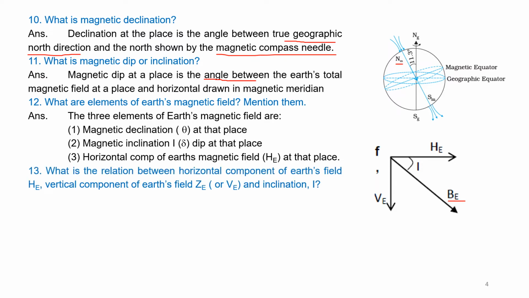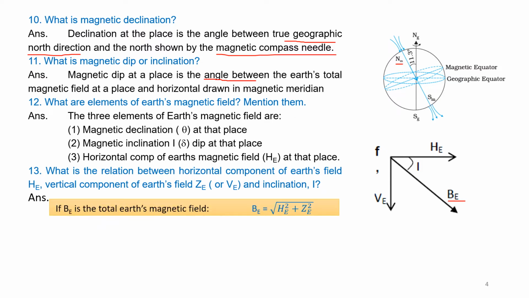Question number 13. What is the relation between horizontal component, that is HE, and vertical component ZE and inclination I? So he is asking in this question number 13 the relationship between HE, the horizontal component, and ZE, the vertical component, and inclination, this is I. This relationship is asking. Right?